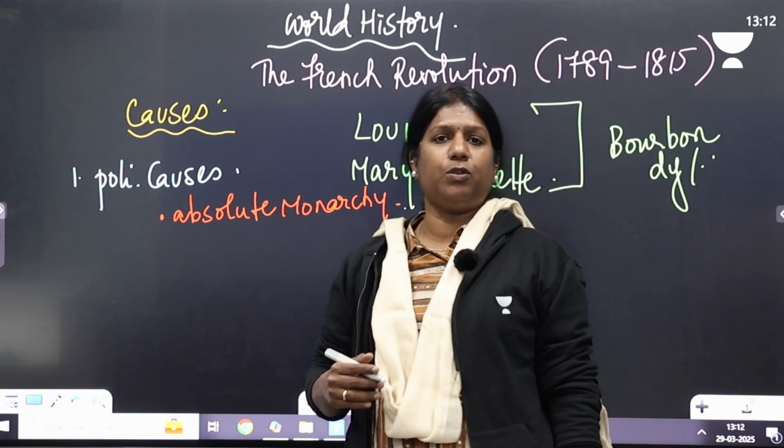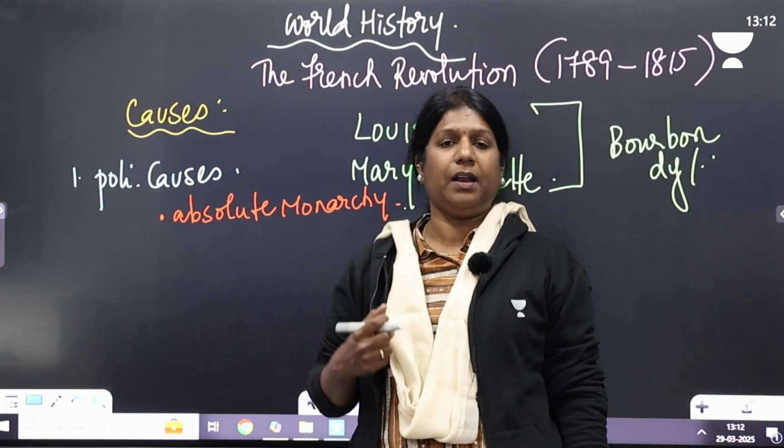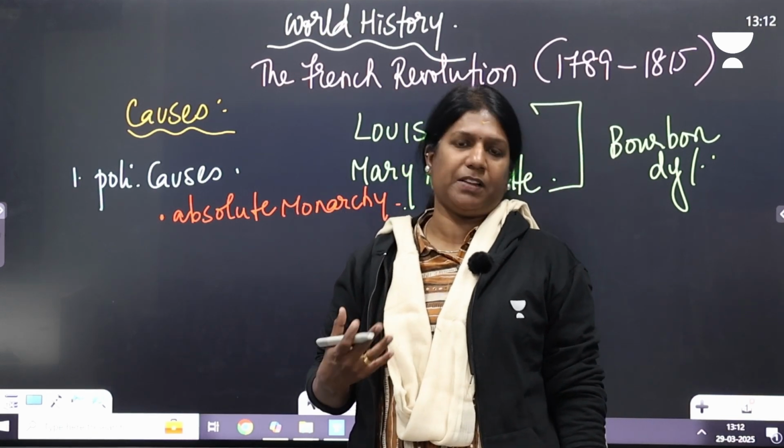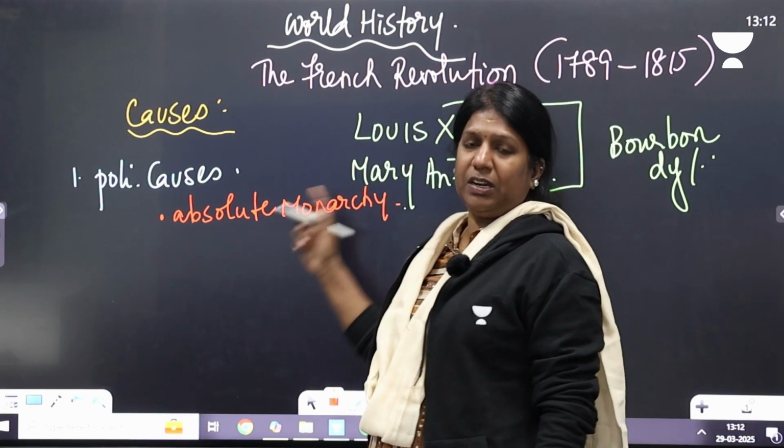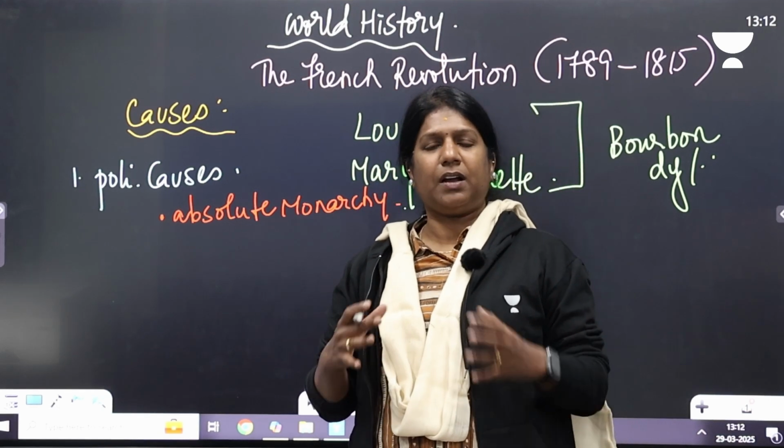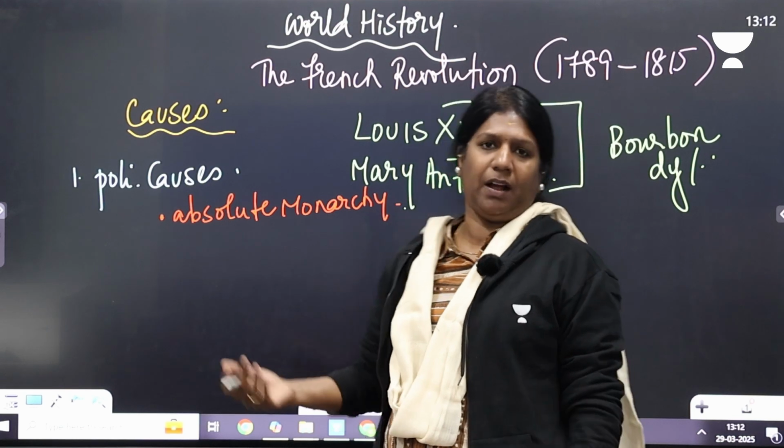So this royal absolutism was very tough in France, where people found it very difficult to express their views, and they had an inefficient king and queen. So, a kind of distorted move was seen in France.